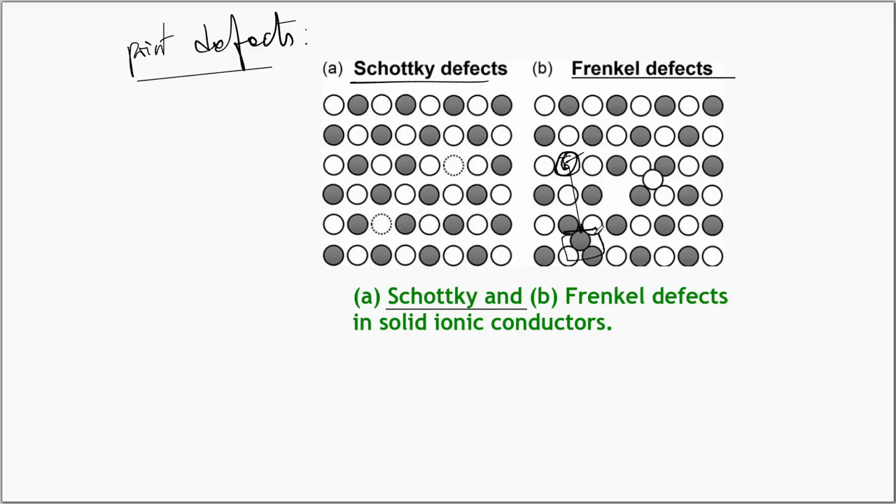So this is what is called an interstitial. It moves into an interstitial location, leaving one vacancy here. Here we have a vacancy, and corresponding to that vacancy, we have an interstitial. The pair of these defects are known as Frenkel defects. So there are two Frenkel defects in this structure, and in this structure, you have two Schottky defects.